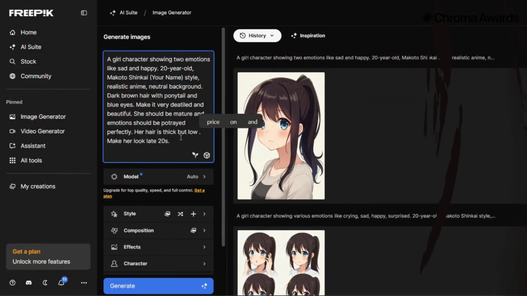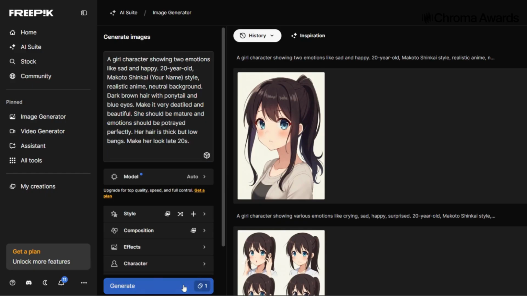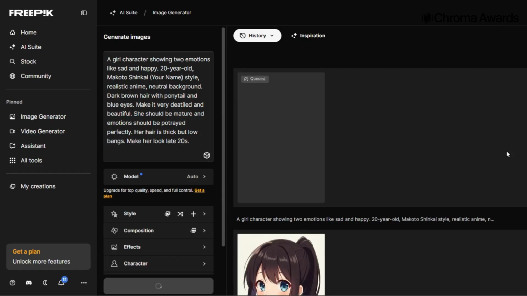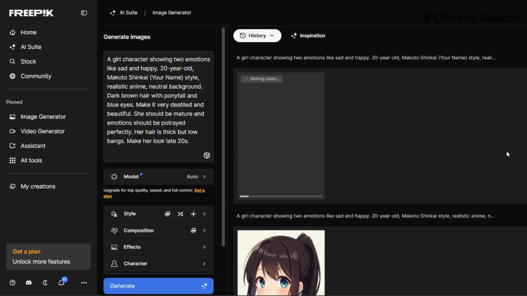I started the visual work with FreePik, which became the base for all my character creation. The design, the proportions, the overall modulation, everything. One thing I really liked was that the model was auto-selected. Since this was the very first AI tool I used for this project, I didn't have to worry about choosing the right model or understanding anything technical.